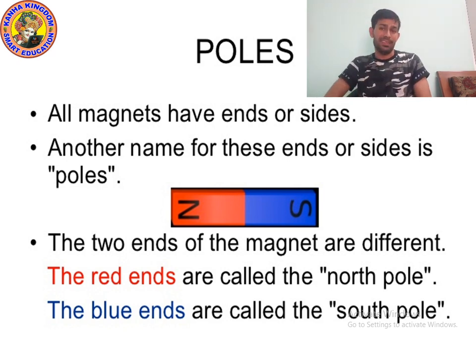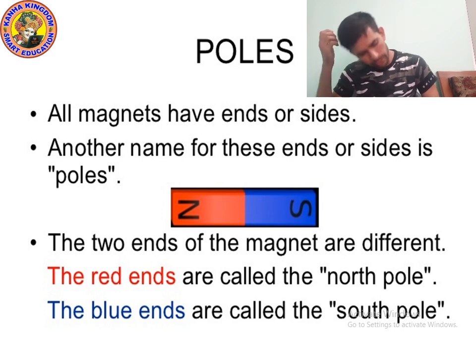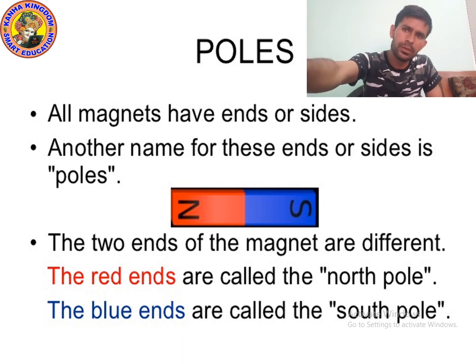You can see the picture. There are two poles, north and south. The north pole is in red color and the south pole is in blue color. Now, let's study something more about poles. Let's move on to the next point.